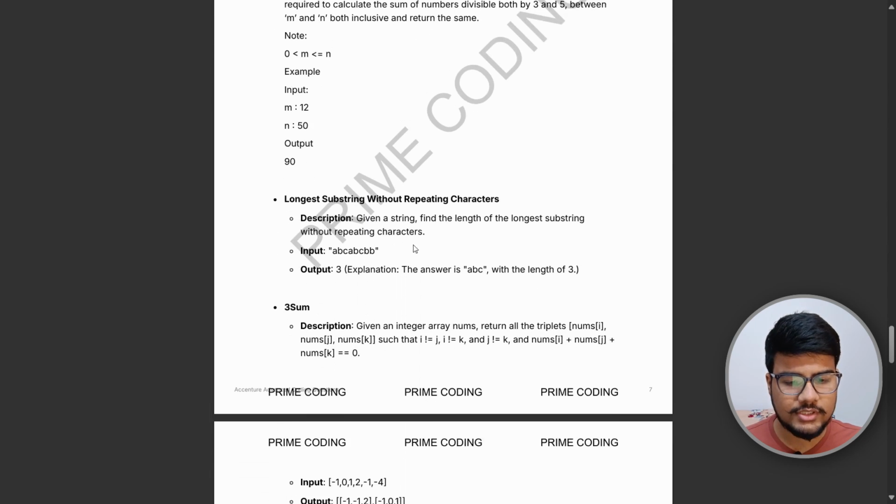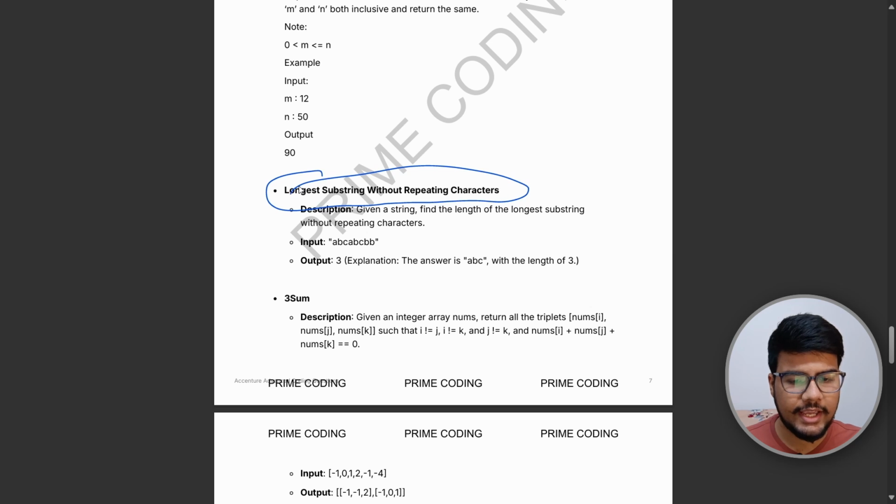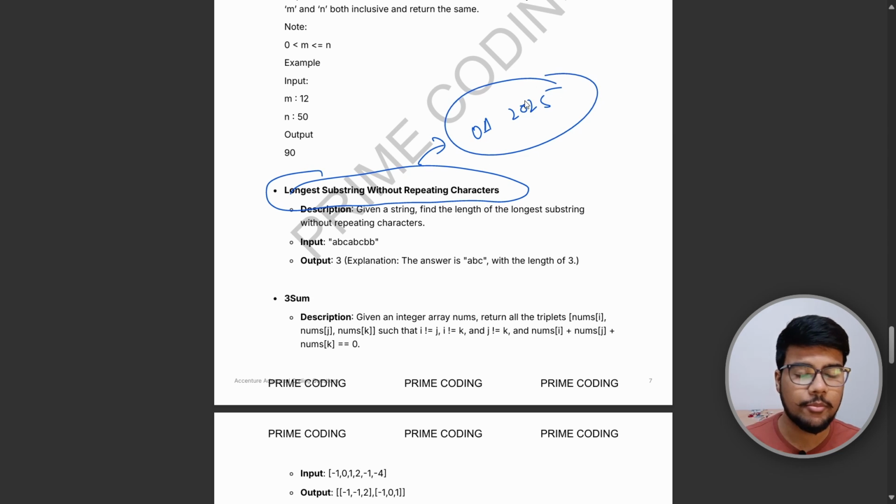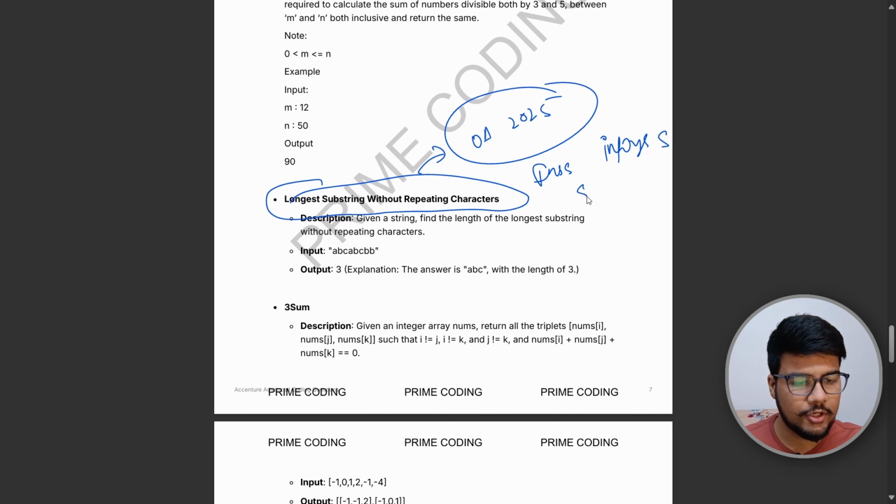As you can see, longest substring without repeating character. This question was asked, I guess, in a few of the online assessments of the 2025 batch. I saw one snapshot. I'm forgetting the name, but not an issue. These types of string problems, where you need to find the substring or a subsequence or increasing subsequence, because an increasing subsequence question was recently asked for the Infosys SP role exam for the 2024 batch. So please go through these types of problems.